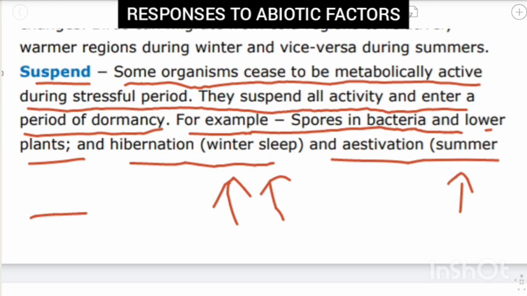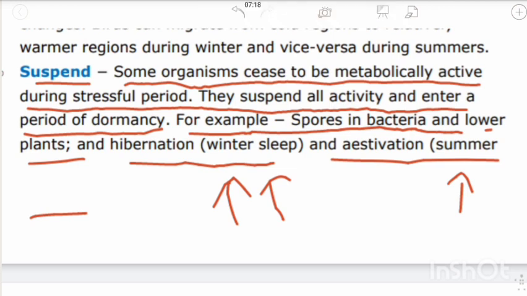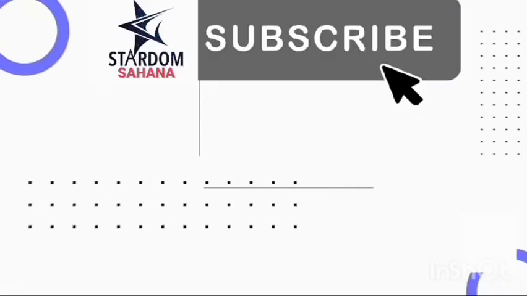This is a stage of development in unfavorable conditions. Only during the stressful period they prevent certain metabolic activities in order to survive. This is the technique to survive. This is the technique to maintain internal homeostasis, to maintain maximum functionality and a constant internal environment. These are the strategies obtained. Okay, very simple.